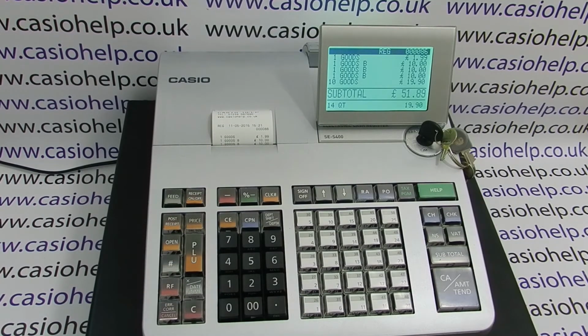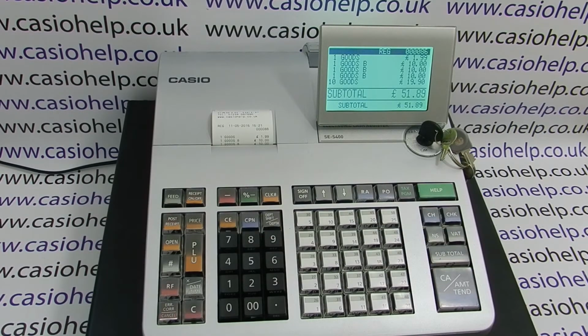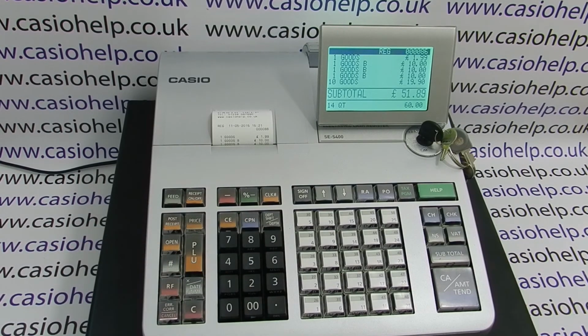Once you've entered all your department sales, you can press subtotal and then type in the amount of money tendered if it's a cash payment. So let's say in this case they've handed over £60, 6000, and then you press the tender button, cash amount tend. If you've got it in receipt mode, you get a receipt printout. The change is displayed on screen and also on the receipt.